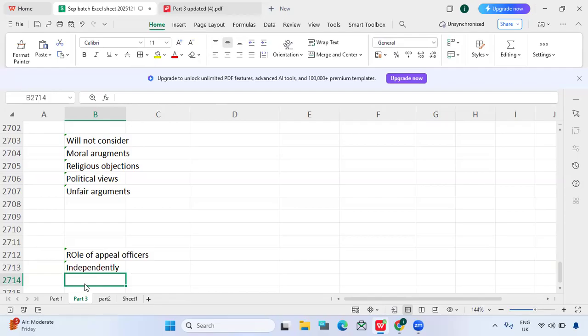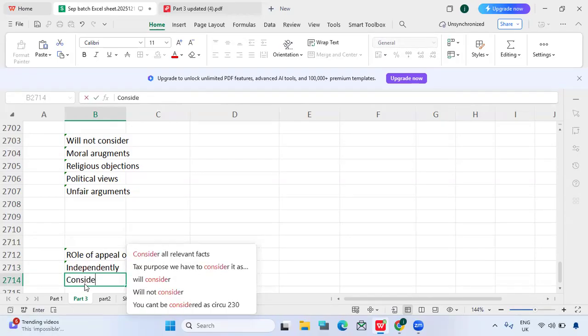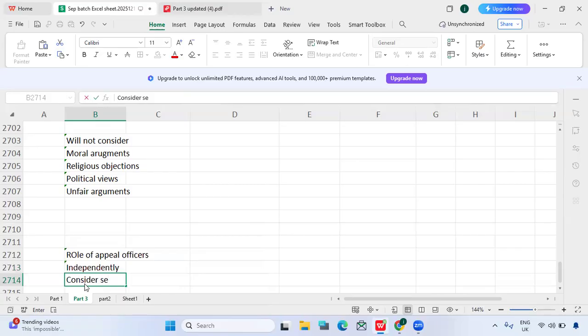And also they need to see all possible ways, who has complete factual information, everything. So they need to check all those. And also they consider settlement. Majorly the department itself offers settlement, right?